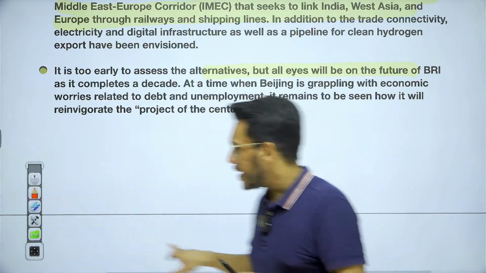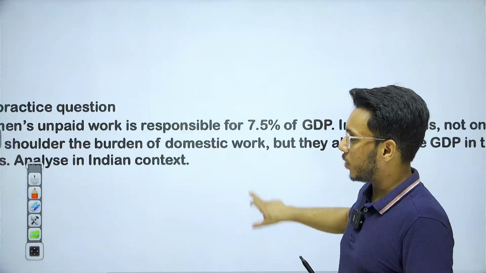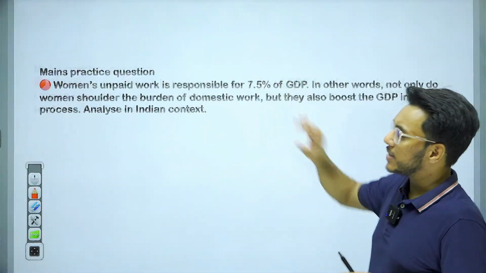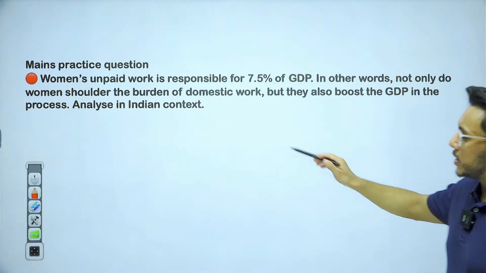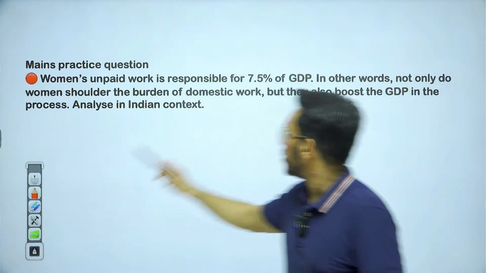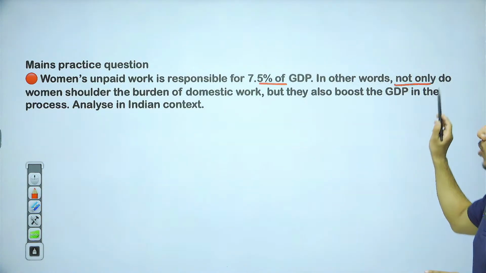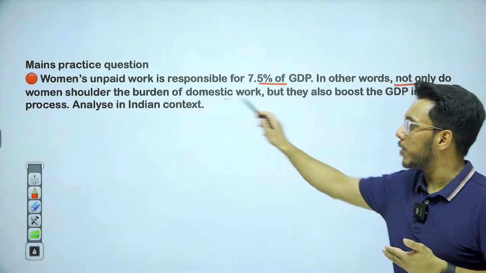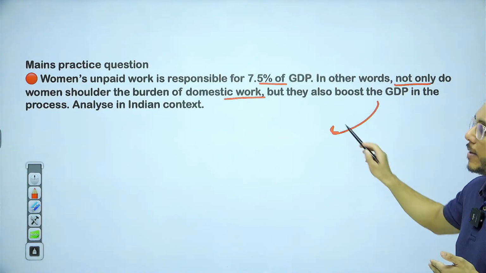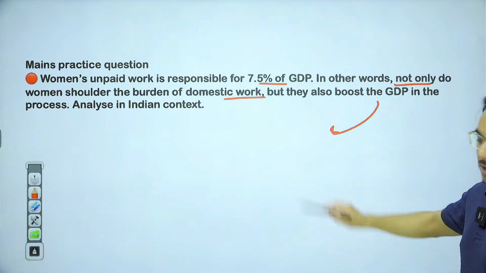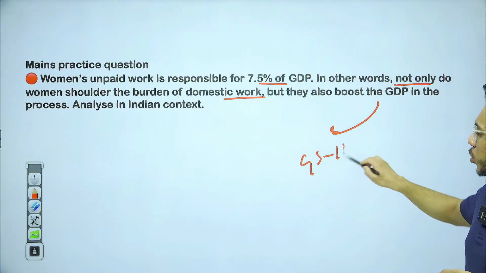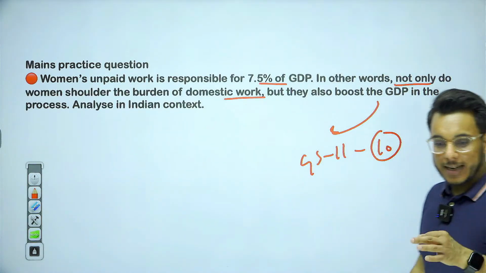We will now be taking the mains practice question for today. The question says: women's unpaid work is responsible for 7.5% of GDP. In other words, not only do women shoulder the burden of domestic work, but they also boost the GDP in the process. Analyze in the Indian context. This is a GS paper 2, 10 marker question. That is all about it.